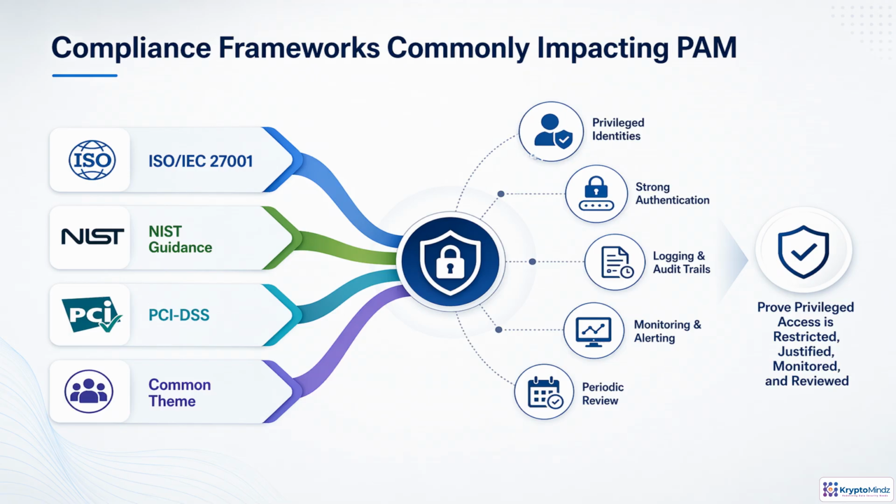Compliance frameworks may use different terminology, but they point to the same PAM expectations. ISO 27001 emphasizes governance, access control, monitoring, and continual improvement. NIST guidance translates those ideas into practical control families for identity, access, audit, and credential protection. PCI-DSS is more specific to cardholder data environments, requiring strong access controls, multi-factor authentication, logging, and secure credential handling. The common audit question is straightforward. Can you prove privileged access is limited to the right people, approved for the right reasons, monitored and reviewed regularly?